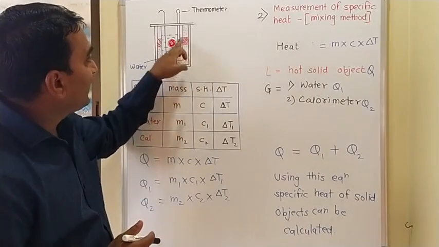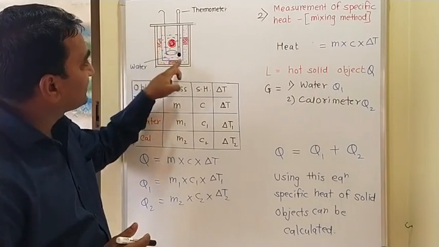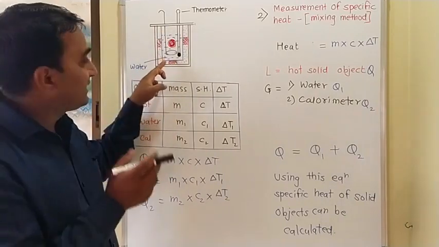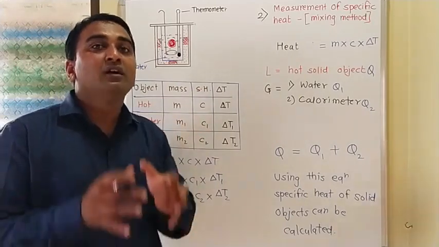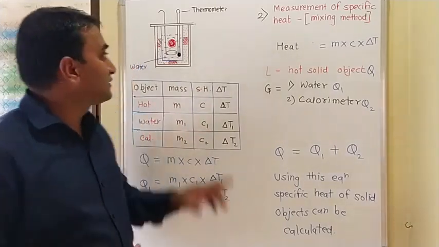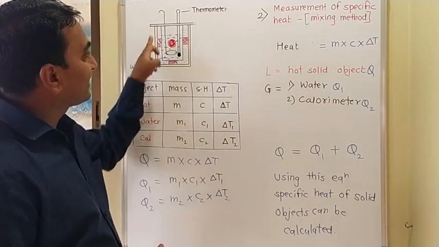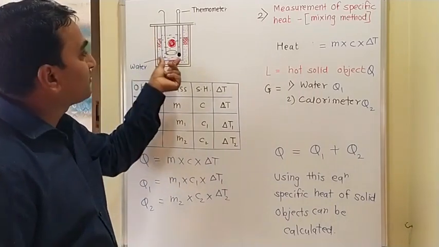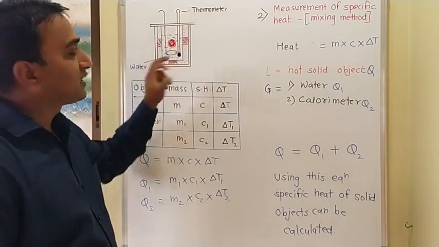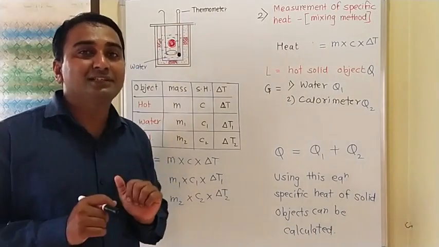So here, inside this one, what is there? A copper vessel is there, and this copper vessel is fitted into an air resistance box. So the outside lining is an air resistance box. These are the supports to this calorimeter. It is made up of copper. Within that we have a thermometer to measure the change in temperature.